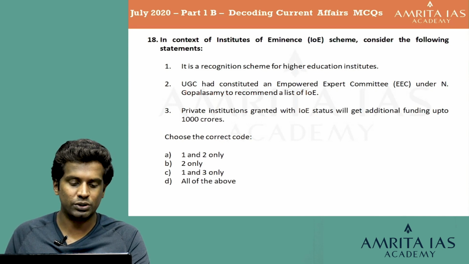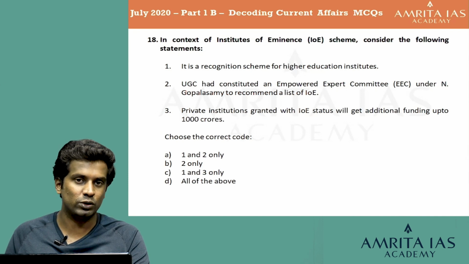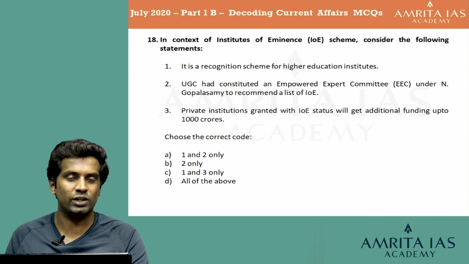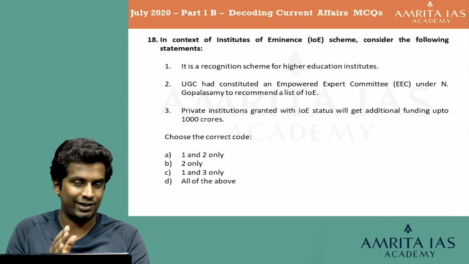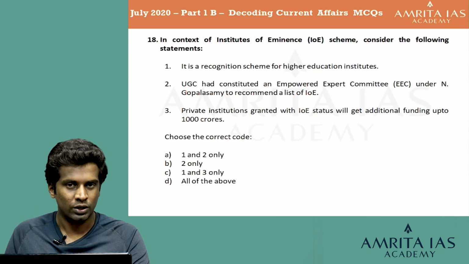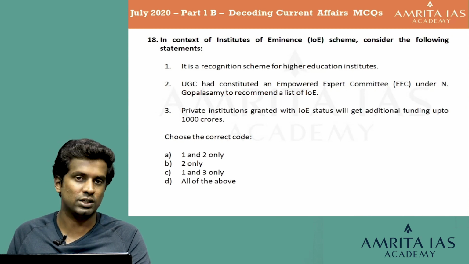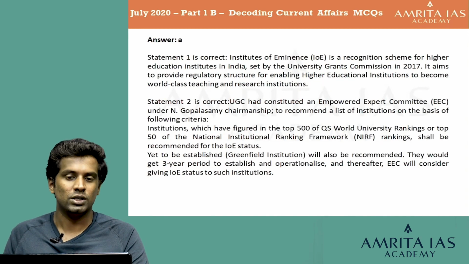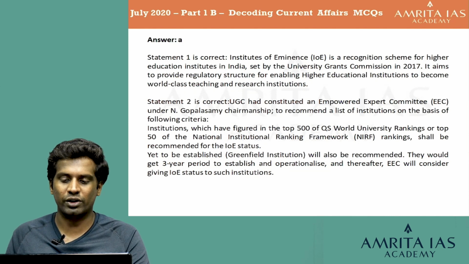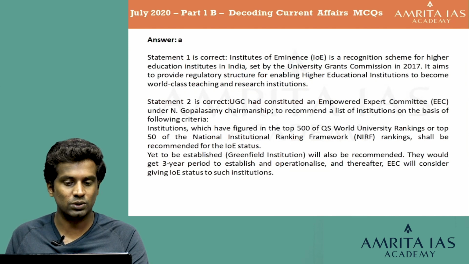Remove the third option, and you are left with options A and B. The second statement is right because it is present in both options. And the first statement, it is a recognition scheme for higher education institutions. Yes, that is the idea behind the IOE scheme. So even if you don't know it, we learnt about it. Let's look at the explanation. The answer is option A, 1 and 2 only. Statement 1 is correct because the IOE is a recognition scheme for higher education institutes in India set up by the UGC in 2017.